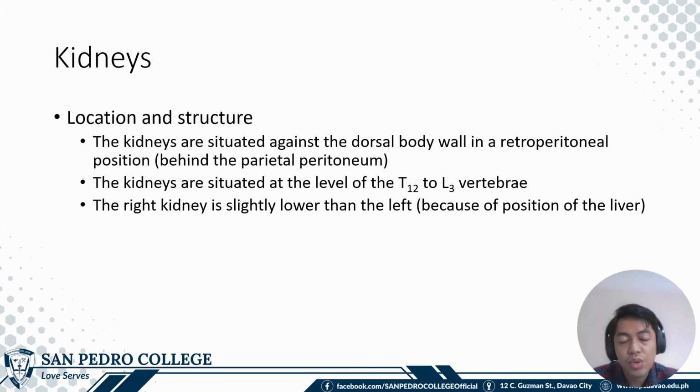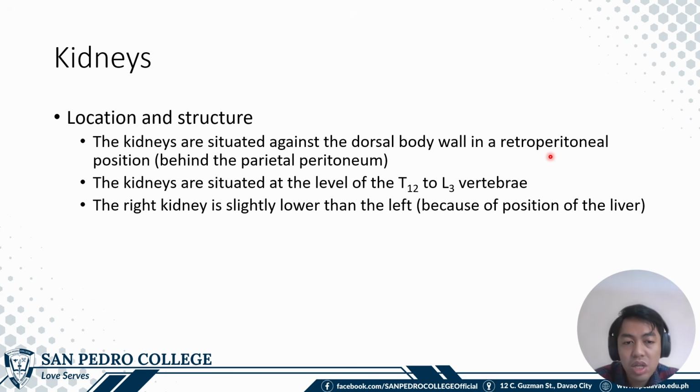Let's start with the kidneys, which are located retroperitoneally. Retroperitoneally meaning retro, behind the peritoneum. The kidneys are located at the level of the lumbar vertebrae, or at the lumbar region.